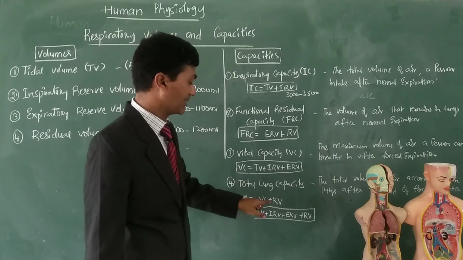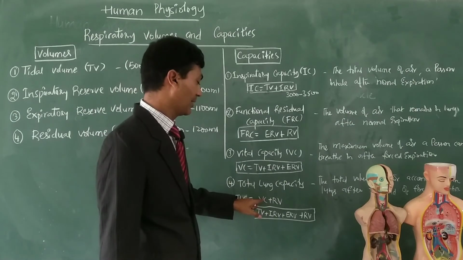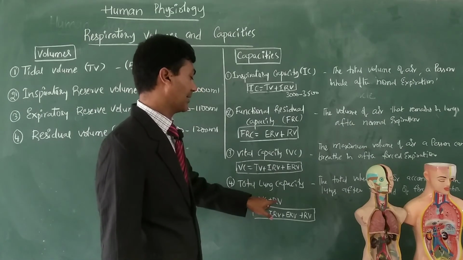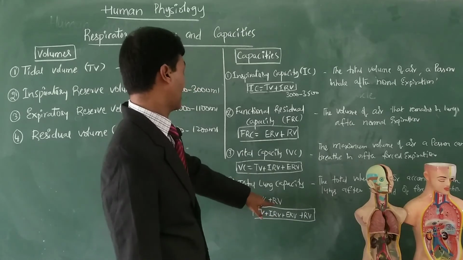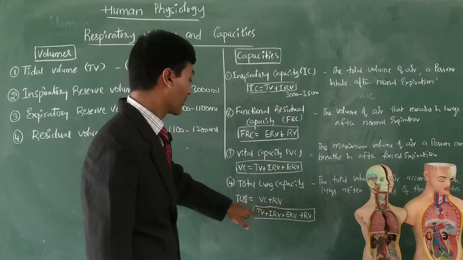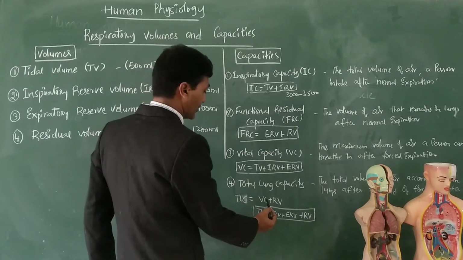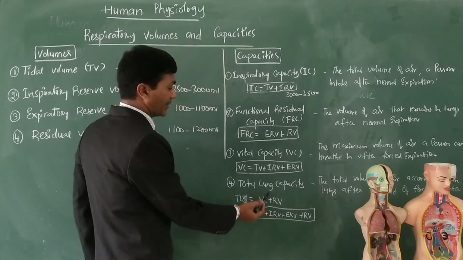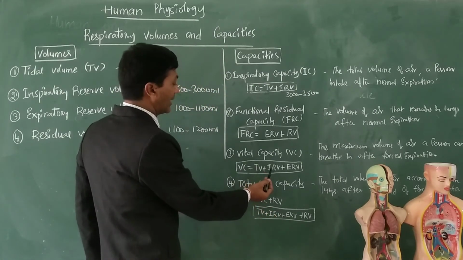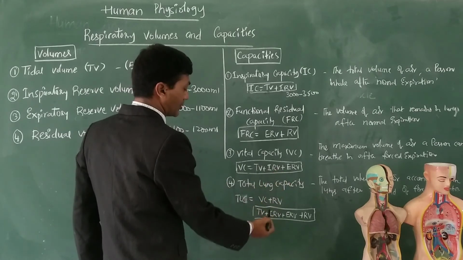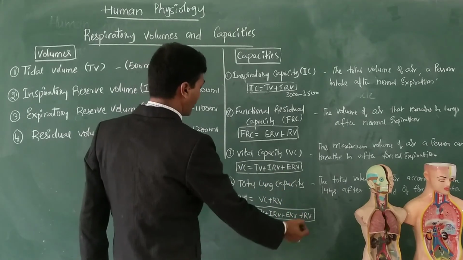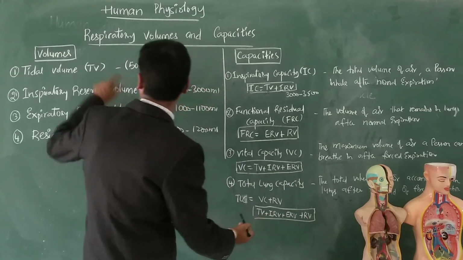Total lung capacity is calculated by adding vital capacity and residual volume. Vital capacity equals tidal volume, IRV and ERV, so by addition of all four parameters, we can get total lung capacity.